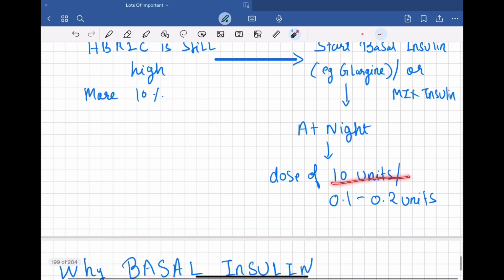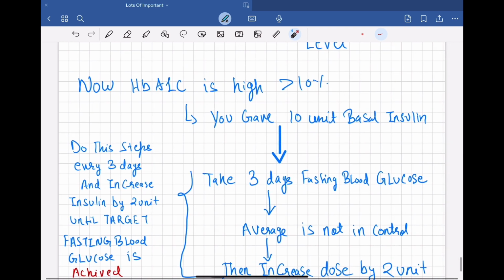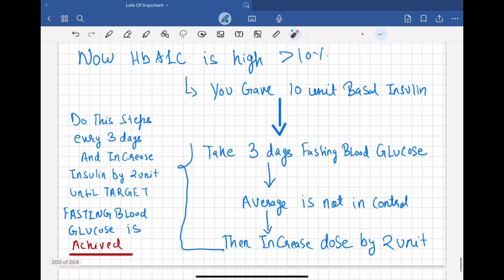That's why if the HbA1c is more than 10%, we are adding a basal insulin at the dose of 10 units. Now, you've given the patient 10 units of basal insulin, and still after 3 months, the patient has a high HbA1c. Right? So what you will do, you will tell the patient to monitor his fasting blood glucose for 3 days. And after that, you will take an average of the first, second, and third day.